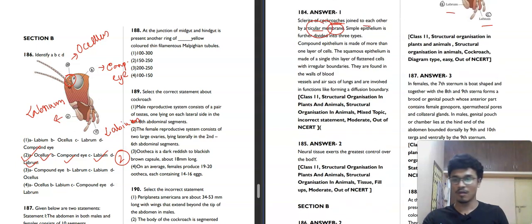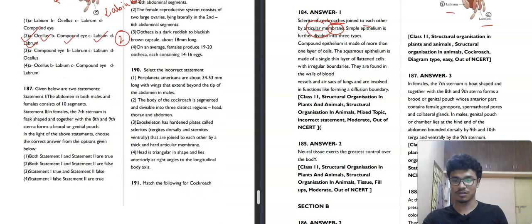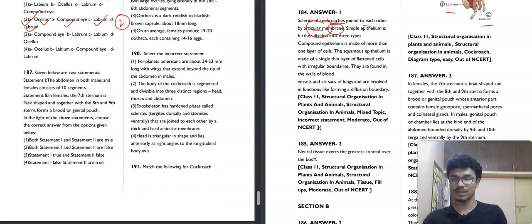Okay. Now we will move towards the next question, question number 187. It is saying that given below are two statements. First statement: the abdomen in both male and female consists of 10 segments, absolutely correct. In females, the seventh sternum is flax shaped and together with the 8th and 9th sternum forms a brood or genital pouch.